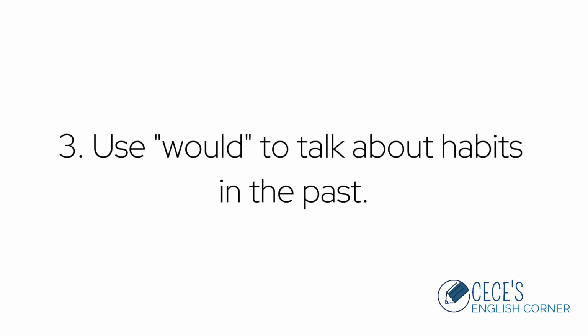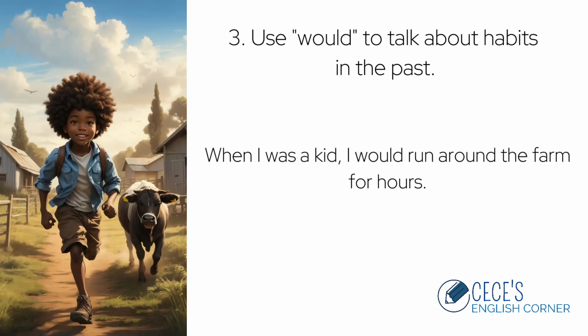We can also use would to talk about habits that occurred in the past. For example, when I was a kid, I would run around the farm for hours. This is a habit, running around the farm, that occurred when I was a kid or in the past. The assumption is that I'm speaking now as an adult and reflecting on the past.